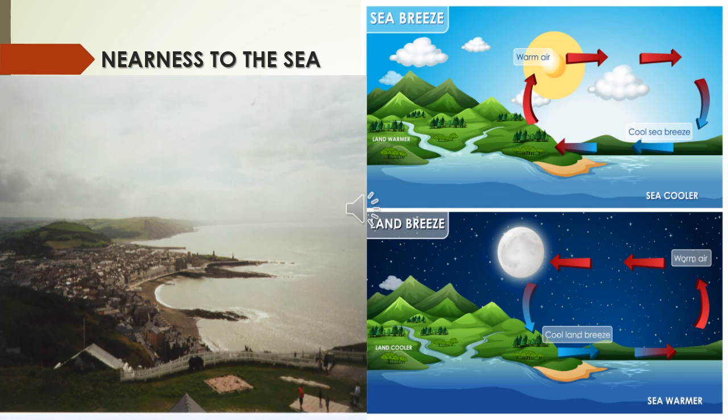Then, the nearness to the sea. The climate of a place differs according to its nearness to the sea. Places near the coast experience an equable climate, which means the temperature is almost the same, due to the influence of the wind from the sea. Places located inland, that is in the interior far from the sea, do not experience the moderating influence of the sea. Such places experience a continental type of climate.